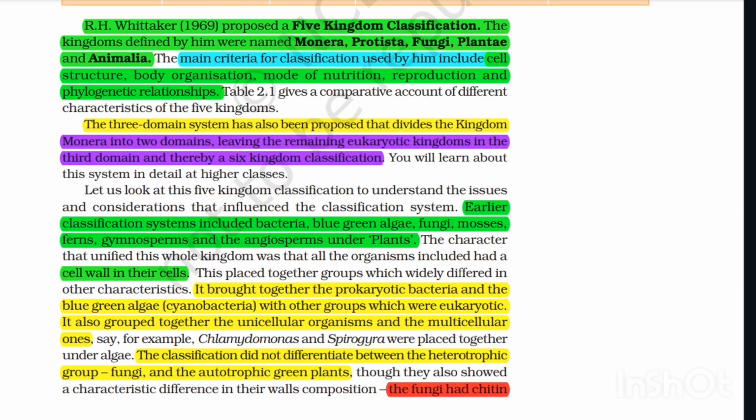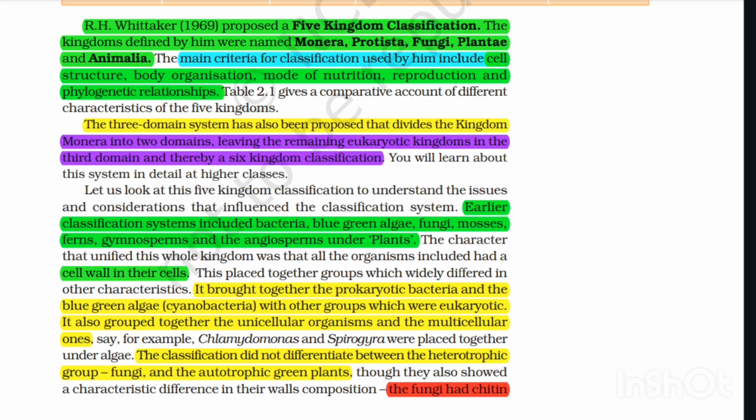Let us look at this five-kingdom classification to understand the issues and considerations that influence the classification system. Early classification systems included bacteria, blue-green algae, fungi, mosses, ferns, gymnosperms and angiosperms under plants.